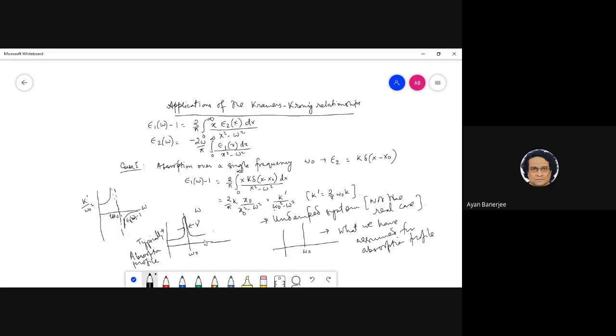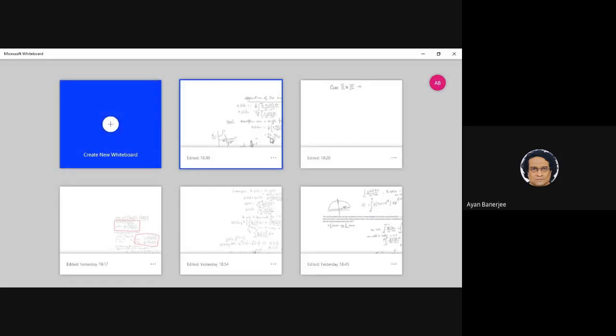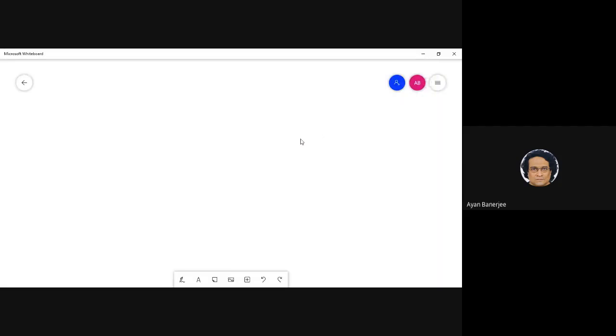So basically, as I said, this is physically not correct. Typically, the moment you have damping, you'll have this joint. But, right, so let us consider the damping case now. I mean, the presence of finite absorption, finite width of absorption.